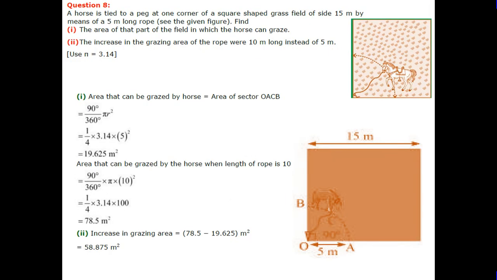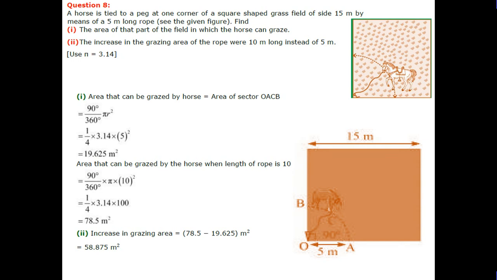Now students, question number 8. A horse is tied to a peg at one corner of a square grass field of side 15 meters by means of a 5 meter long rope. See the given figure. Find the area of that part of the field in which the horse can graze.